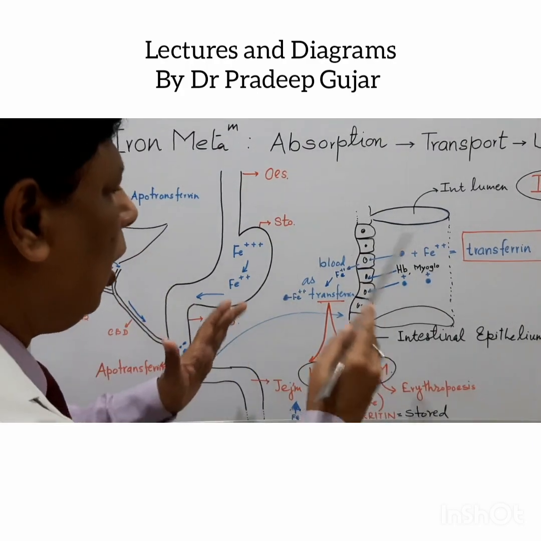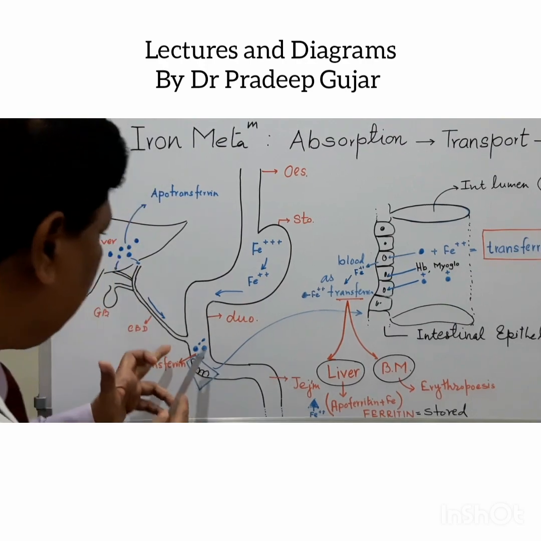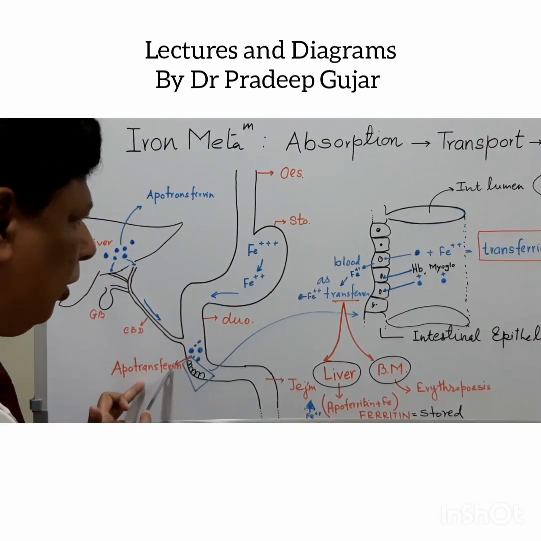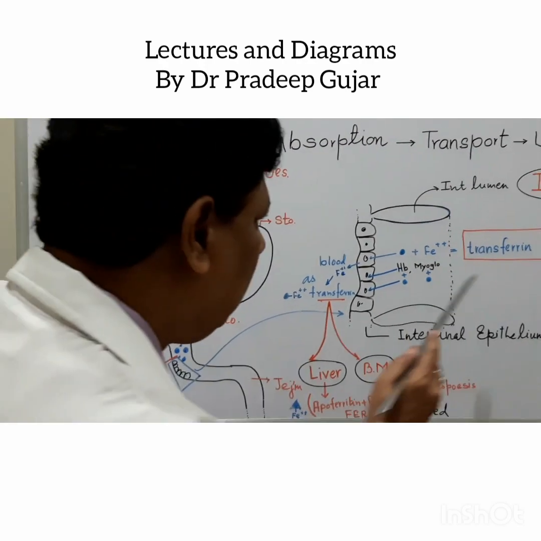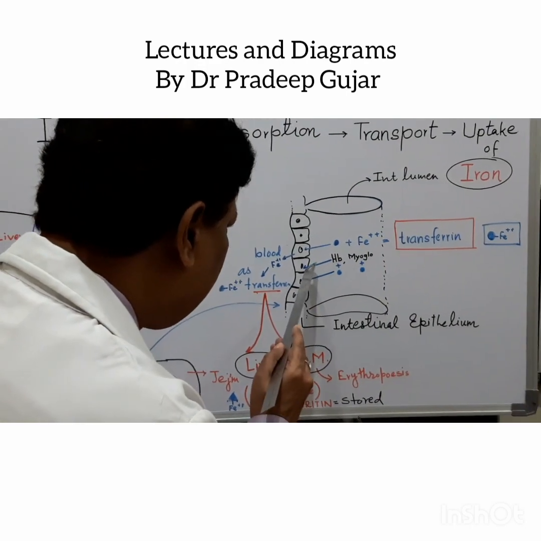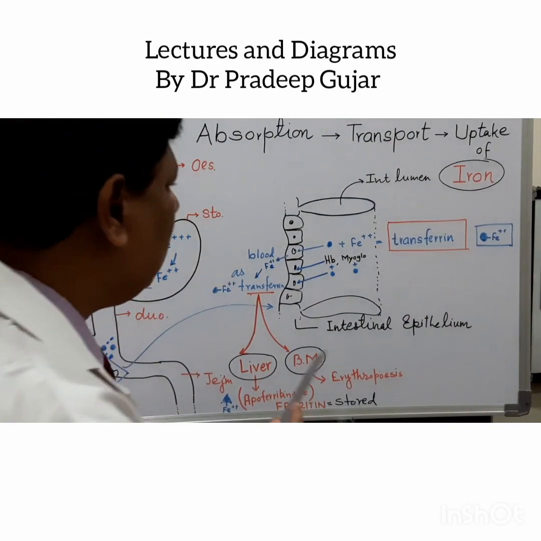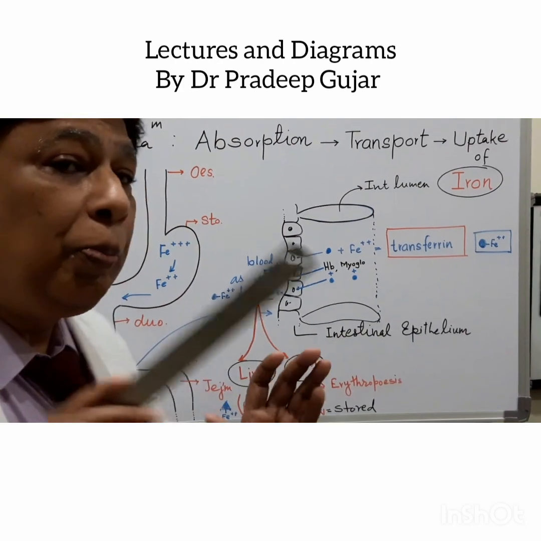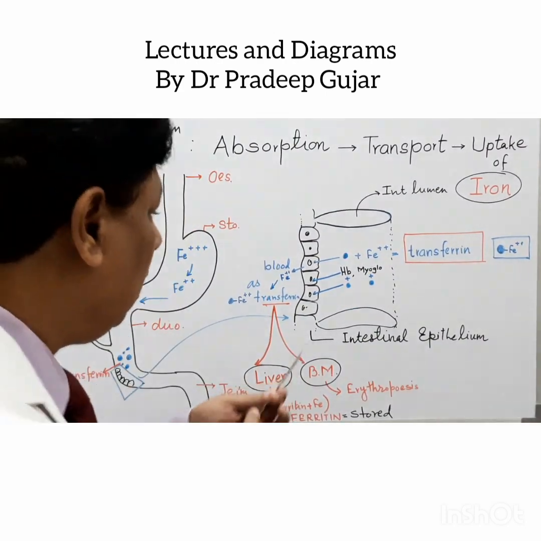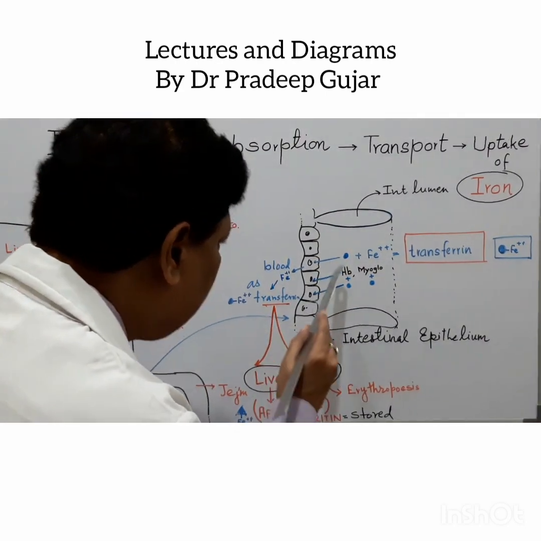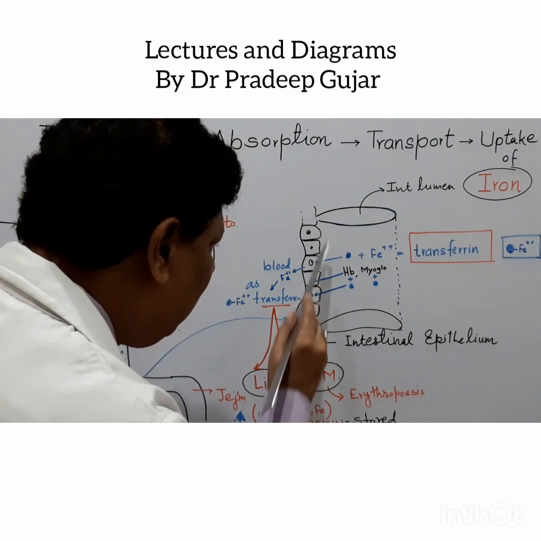Let us discuss this. This is now how it gets absorbed. First, it combines with the protein. Second step is that this transferrin gets absorbed by the process of pinocytosis. It enters into the cell of this epithelium.